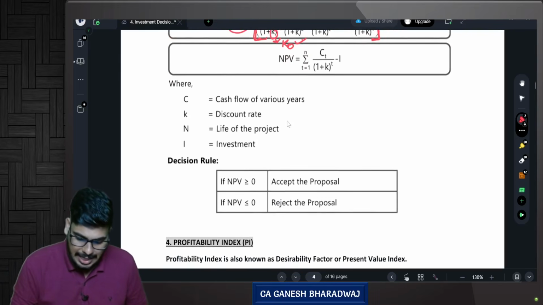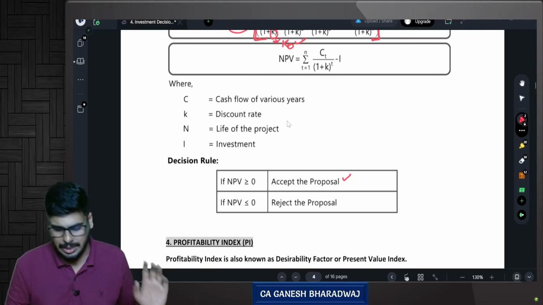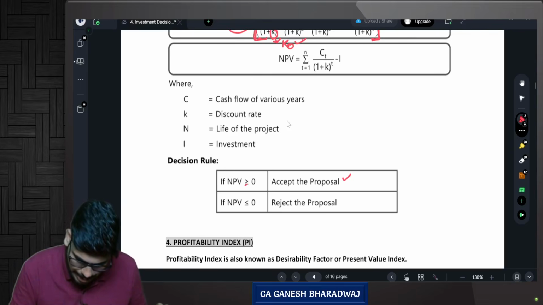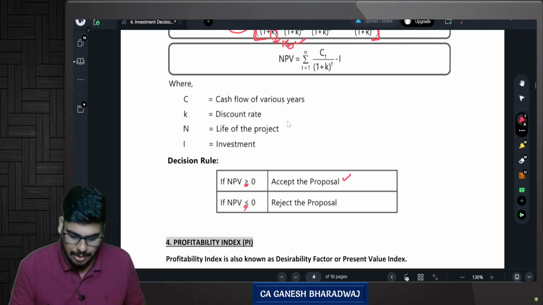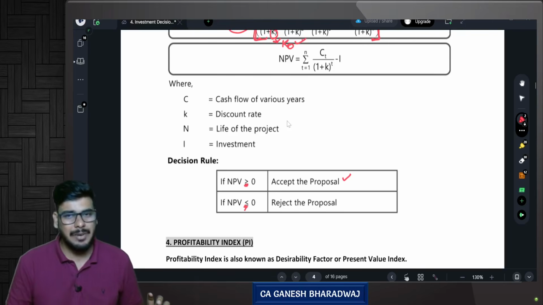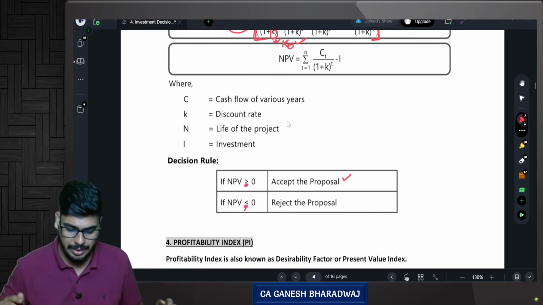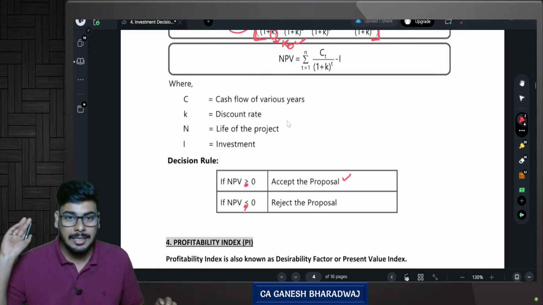Look at this. If the NPV is greater than or equal to 0, you can accept the proposal. If it is less than or equal to 0, you should reject the proposal. Technically speaking, this equal to should not come. In both places, if the NPV is greater than 0, generally you can accept it. If it is less than 0, you should reject the proposal. This is about your NPV.